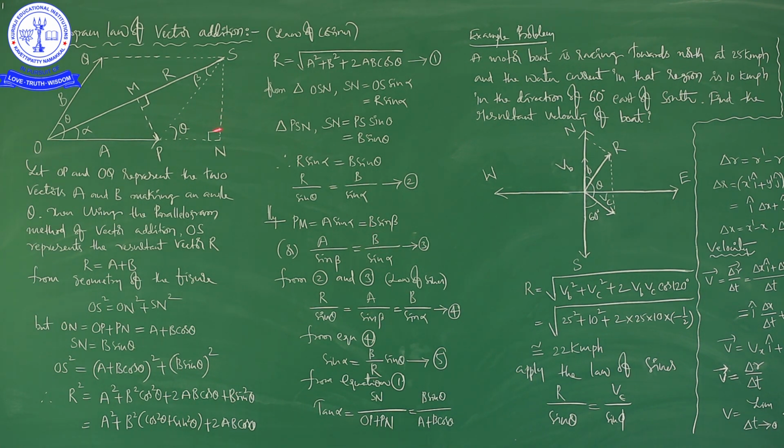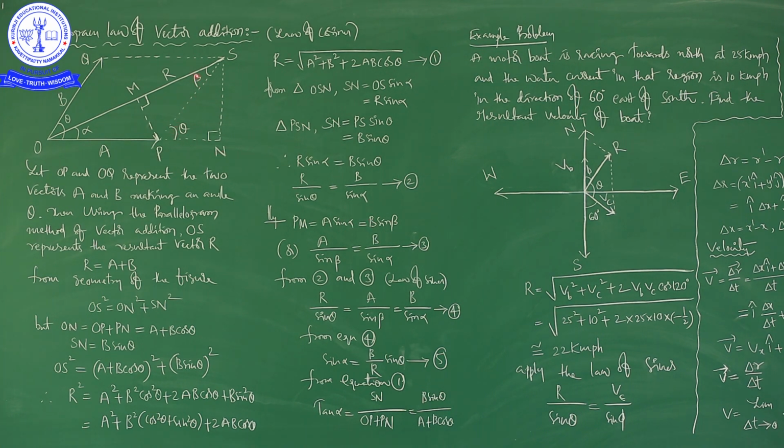Next, similarly, PM is equal to A sin alpha, right? So it is A, and it is the alpha. Same process: how we wrote SN is equal to R sin alpha, and SN is equal to B sin theta, similarly here PM is equal to A sin alpha, that is equal to B sin beta.